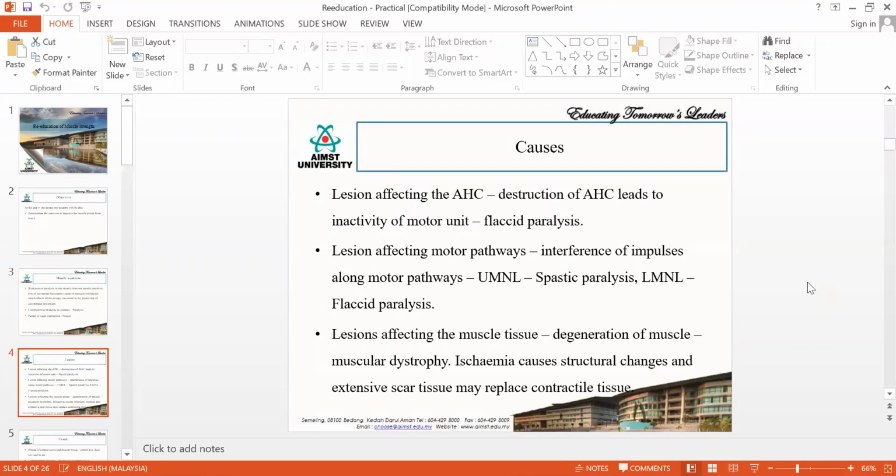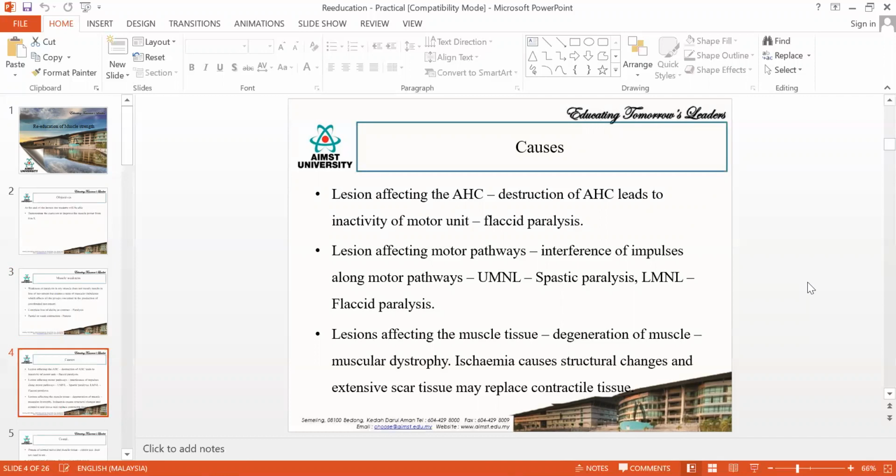So in other terms, whenever there is some problem with the muscle, the problem may be in the pathway of the nervous system. The pathway is from the muscle to the anterior horn cell, and above from the anterior horn cells to the brain. When it is from anterior horn cells to brain, it is called upper motor neuron lesion. If there is any problem in the upper motor neuron, then the particular muscle will end up in spastic paralysis.